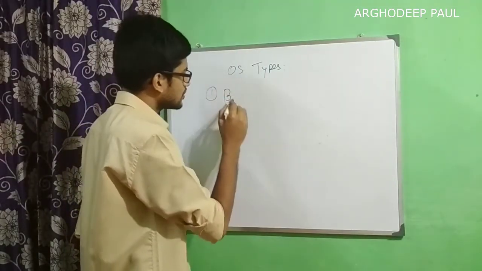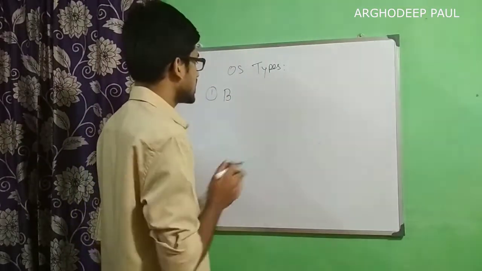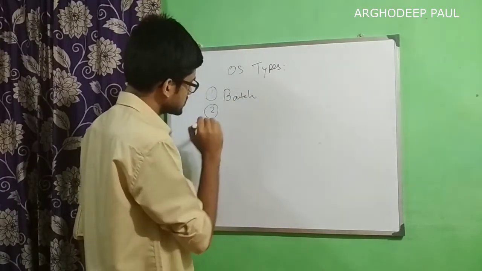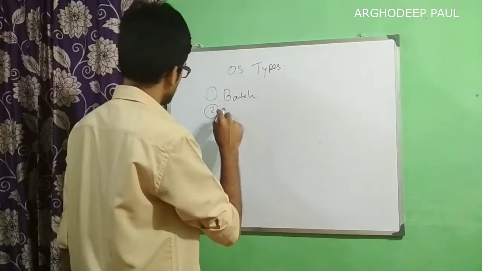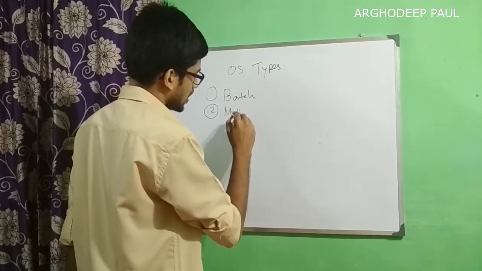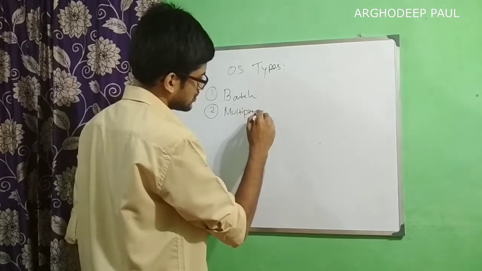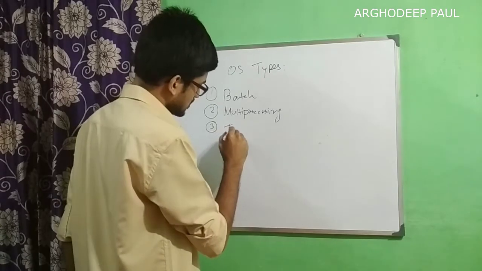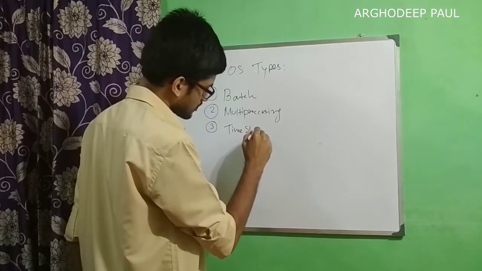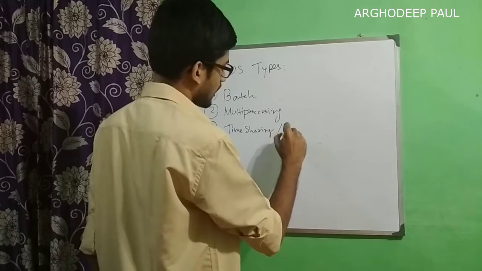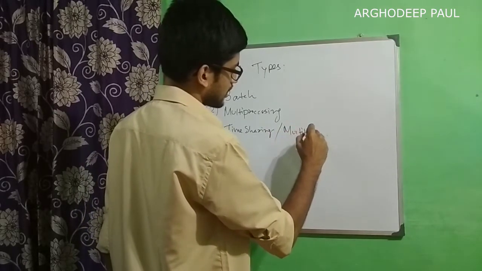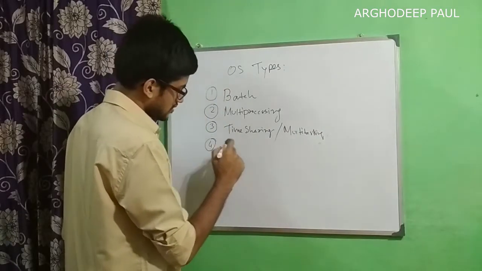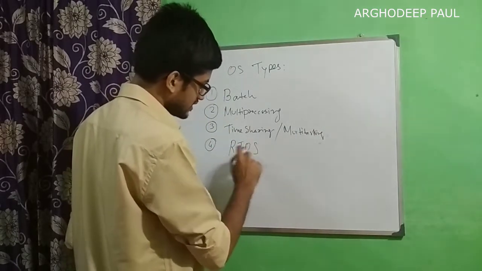Mainly, we classify the operating system types as batch operating systems, then multiprocessing, time sharing or multitasking, then RTOS, or real-time operating systems.